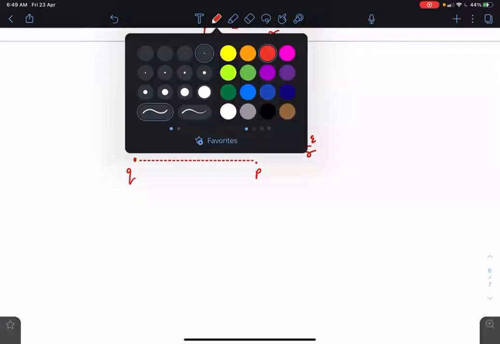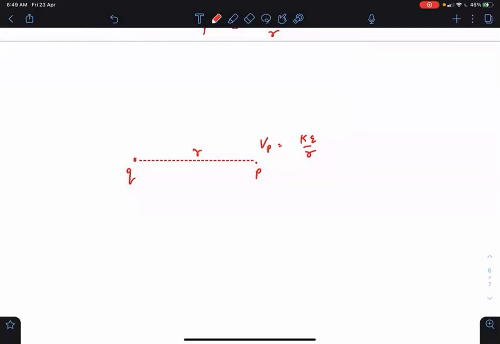And this point P is at a distance of R, which means whenever you keep a 1 coulomb charge at a distance of R from this point charge Q, it will be repelled, thrown to infinity. It will gain a lot of kinetic energy because of the repulsion force. And whatever kinetic energy it is gaining is from work done by the electric field. So how much work will the electric field do on this 1 coulomb when it's going from P to infinity? The work done is KQ by R. So that much amount of kinetic energy every 1 coulomb will get.